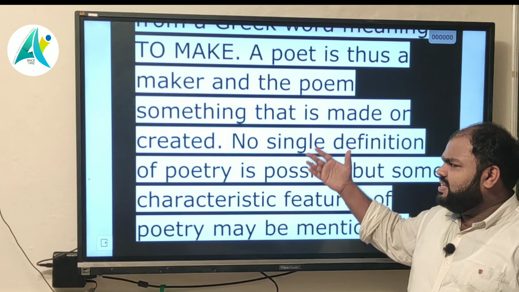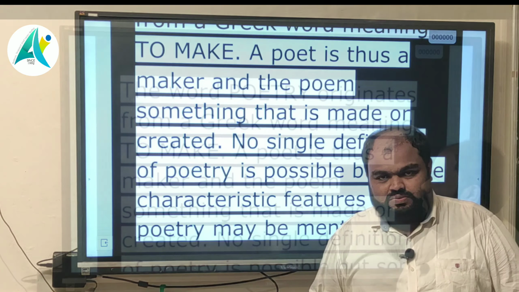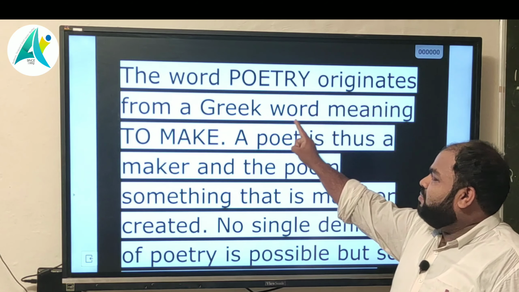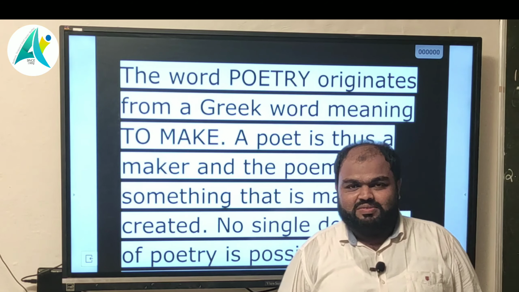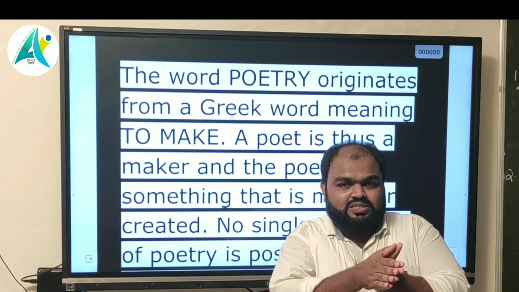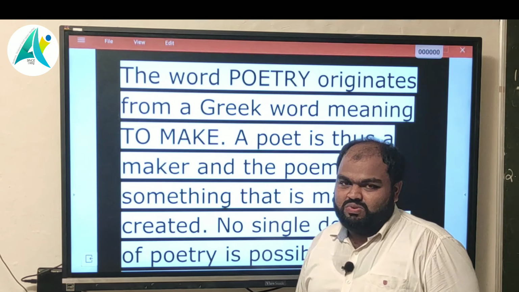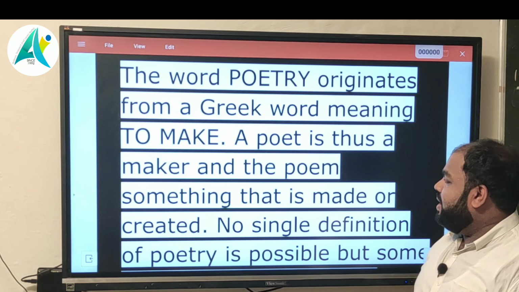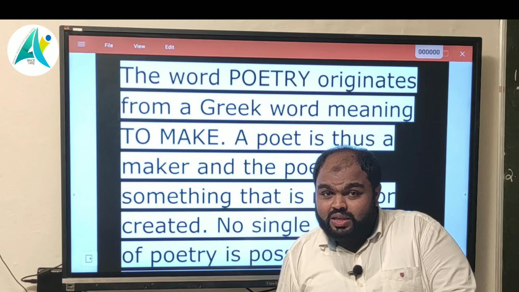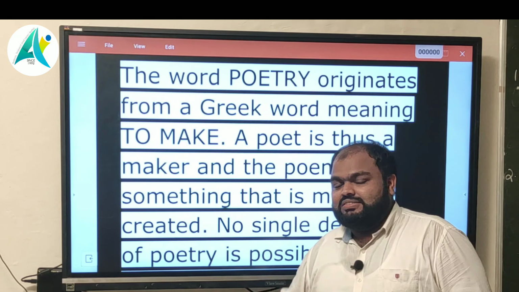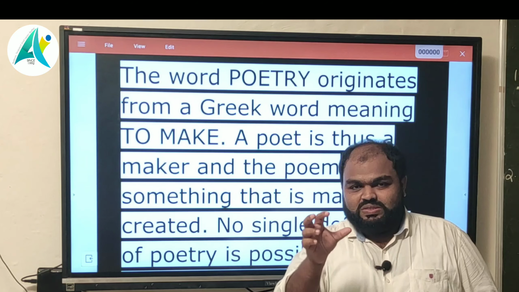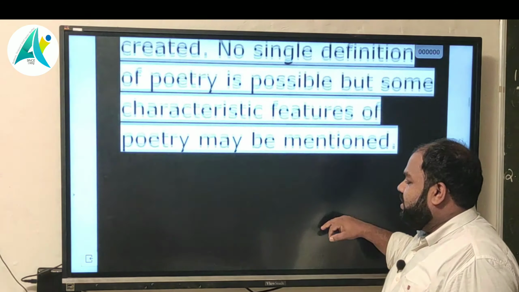This is a small note about poetry. Once again, the word poetry originates from a Greek word meaning to make. Then a poet is thus a maker and the poem is something that is made or created. In that way, poetry and creation have a close relation. So let's look at the next part.